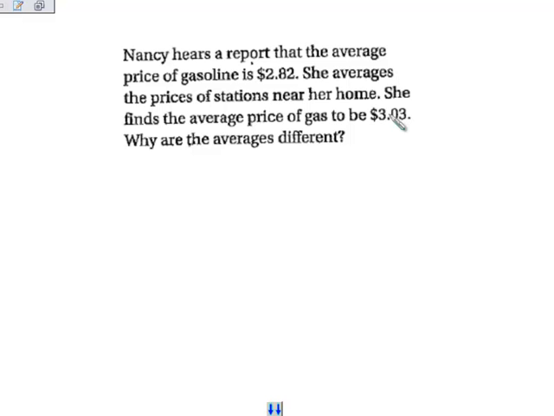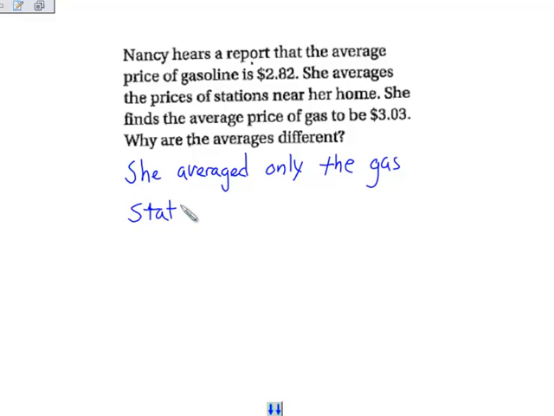So the averages are different because she averaged only the gas stations near her home.